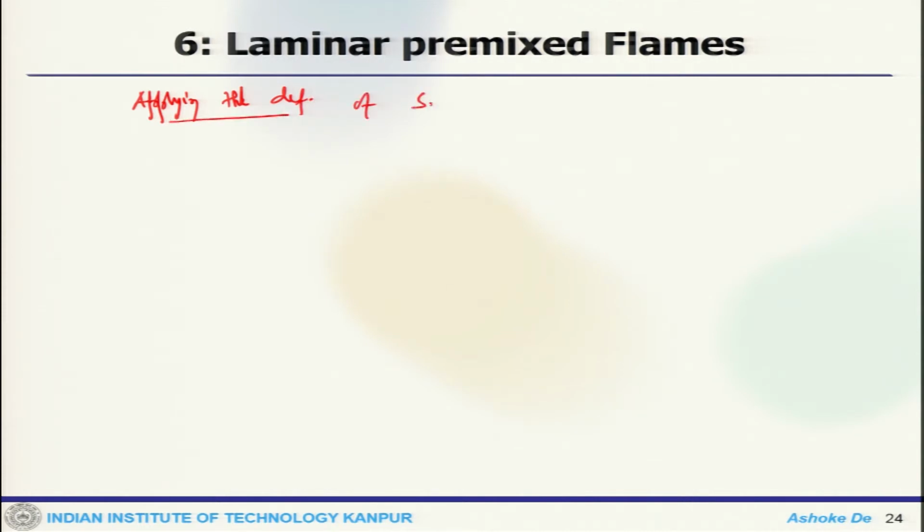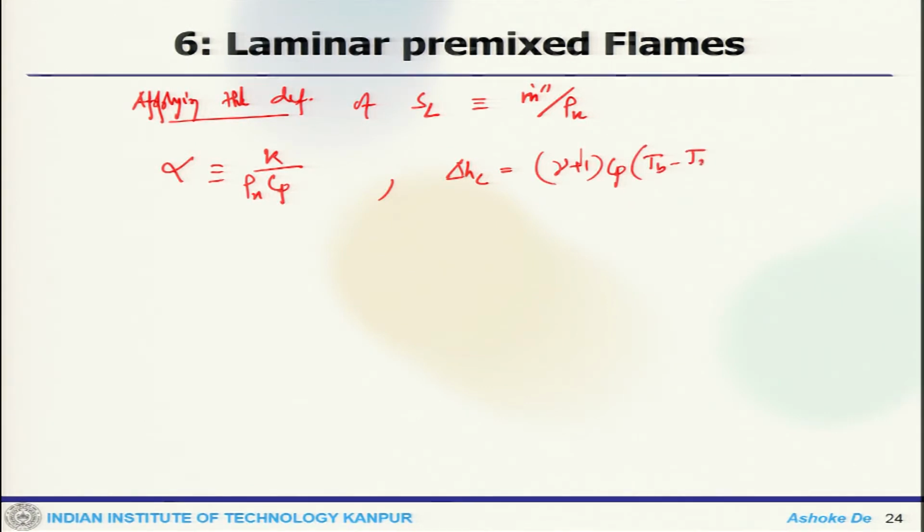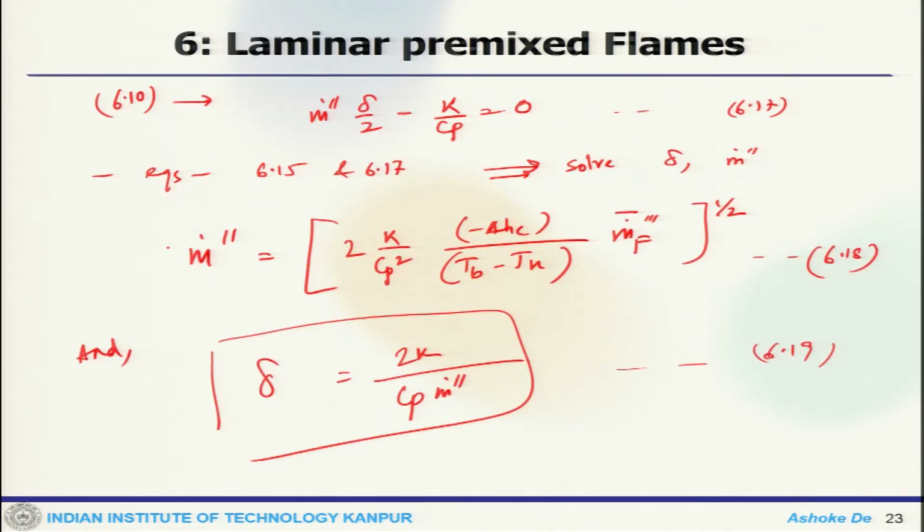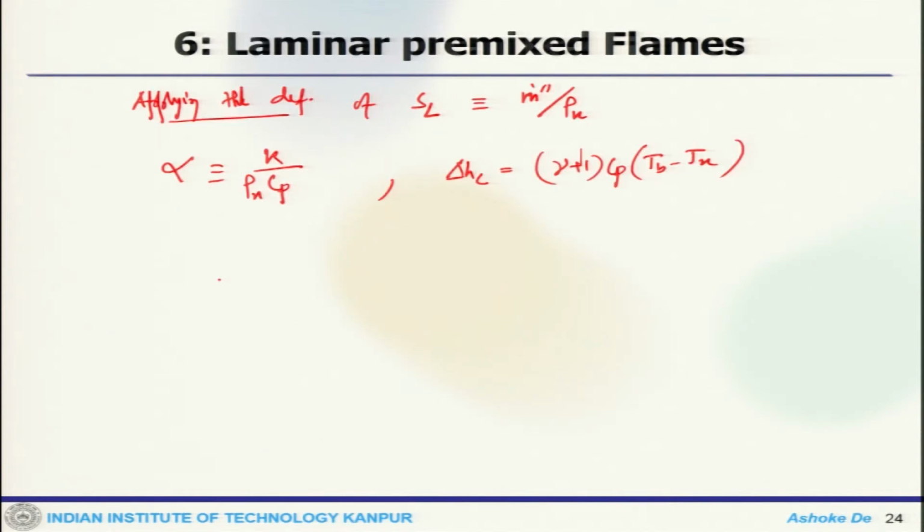definition of SL, which is m dot by rho u, where alpha is kappa by rho u Cp and heat of combustion is nu plus 1 Cp Tb minus Tu. So, if you use all these expressions, rather combine them together and you use the solution of delta and m dot, what do we get?